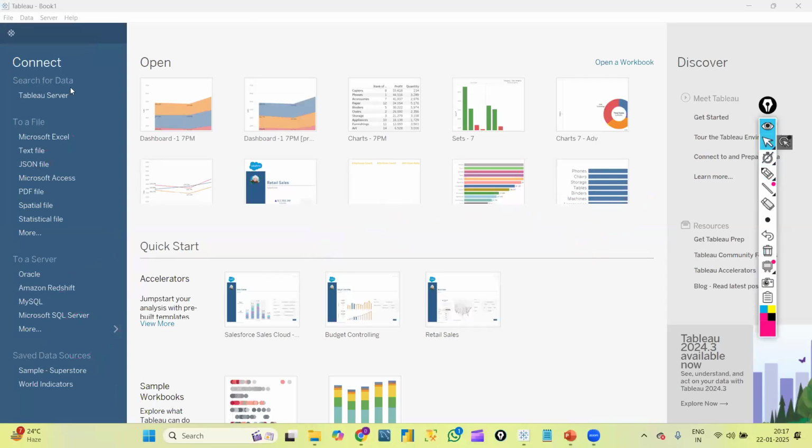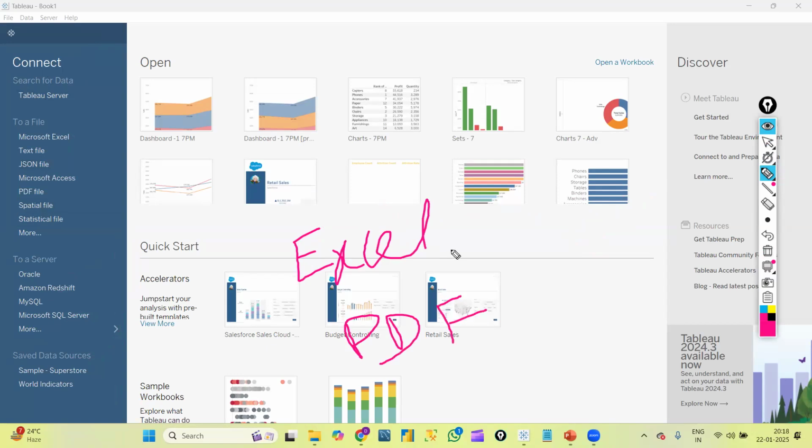Basically, in Tableau Desktop under the connect panel, suppose I'm saying data can be in an Excel file, or let's suppose a PDF file. All these individually, we will call a data source. Excel is one data source, PDF is one data source, SQL Server is one data source.